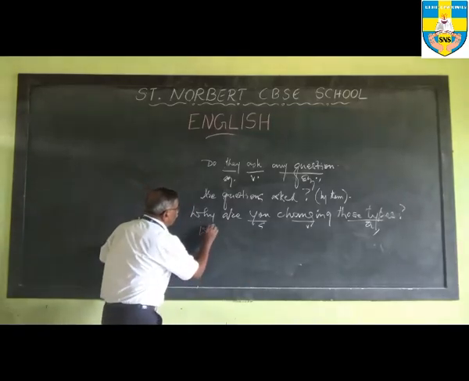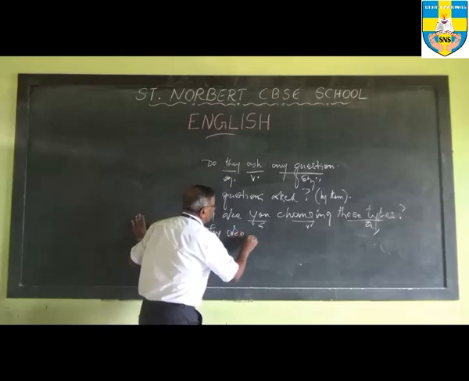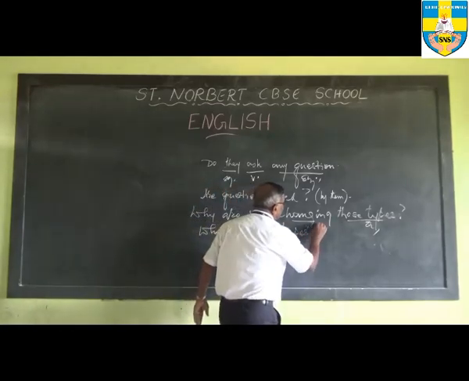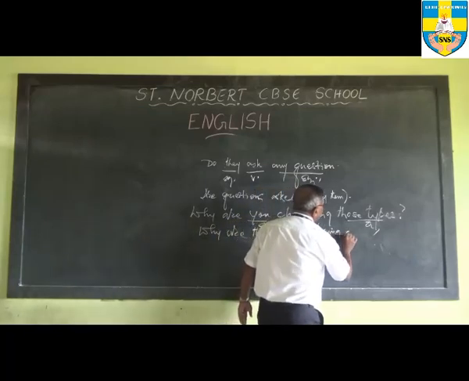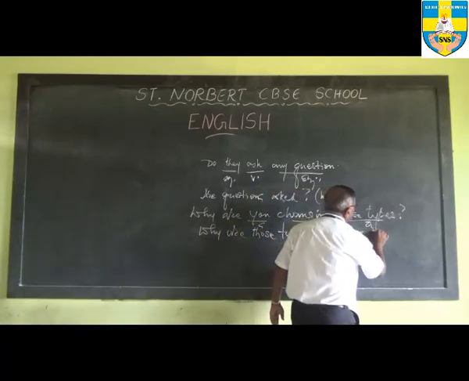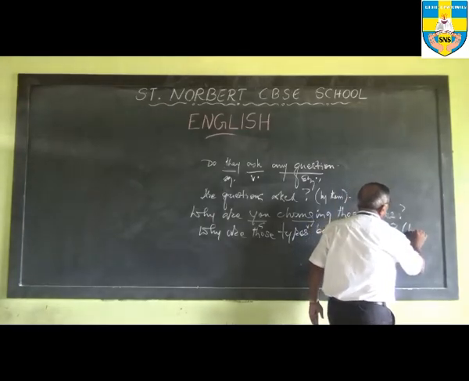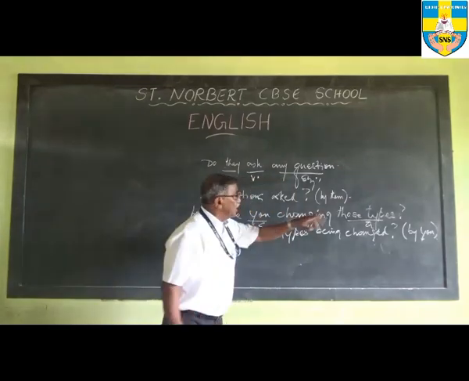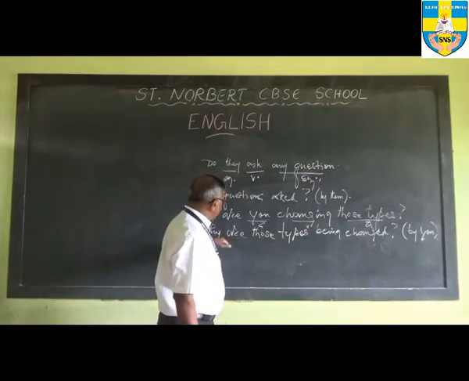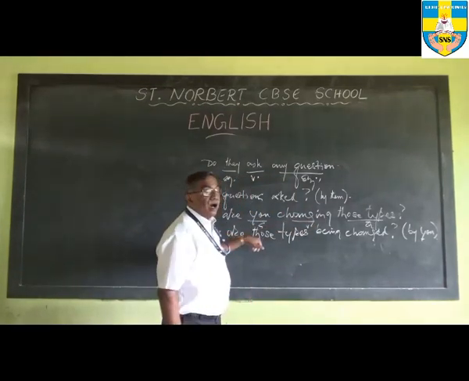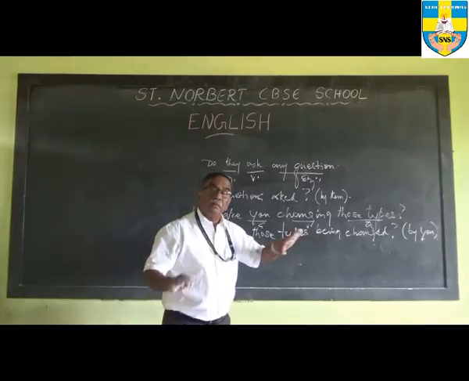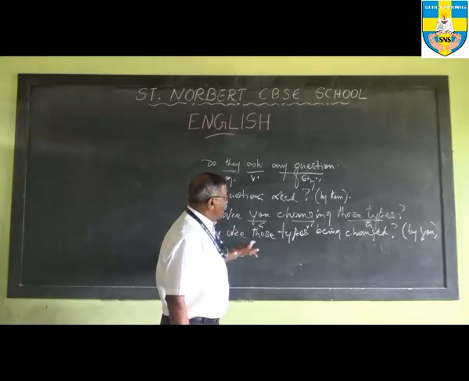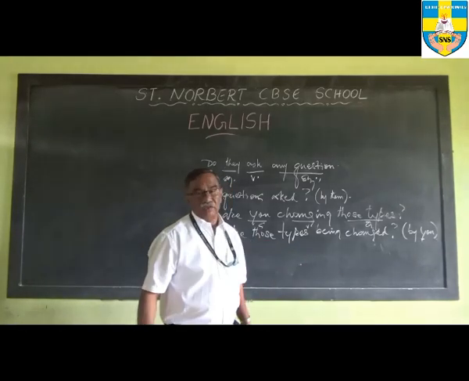So it will become: why are those tires being changed? Question mark. By you is understood. Why are you changing those tires? In the passive it will become: why are those tires being changed? By you is understood. You can leave that out. So the sentence will be: why are those tires being changed?